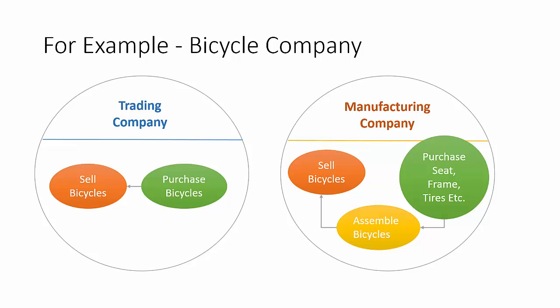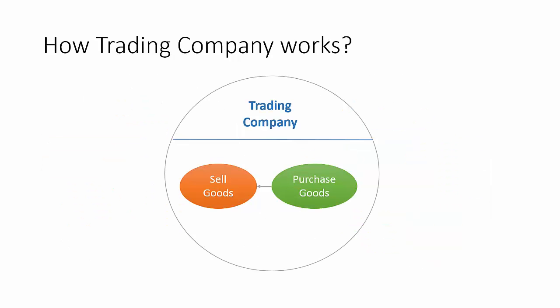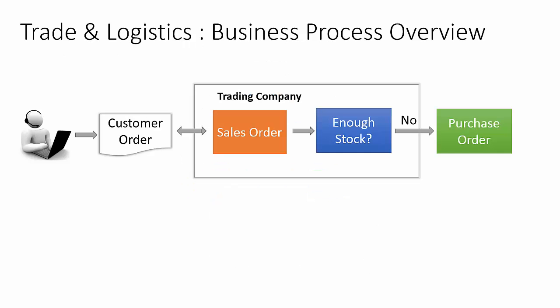Let us take an example of bicycle as a product to understand the difference. Bicycle trading company will purchase the ready-made bicycles and sell them to the customers, whereas bicycle assembly company may purchase the bicycle accessories like seat, frame, tires, etc., assemble the bicycles and sell them to the customers. In this complete training session, we will focus on understanding how trading company functions. Let us review the trade and logistic business process overview.